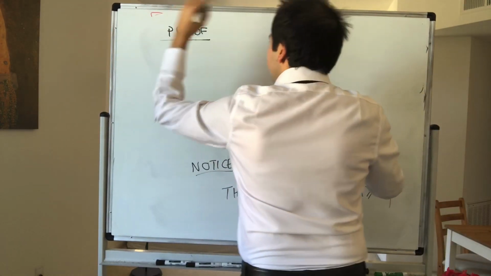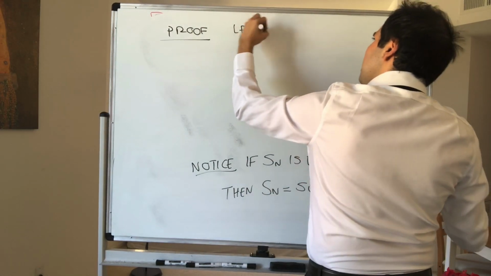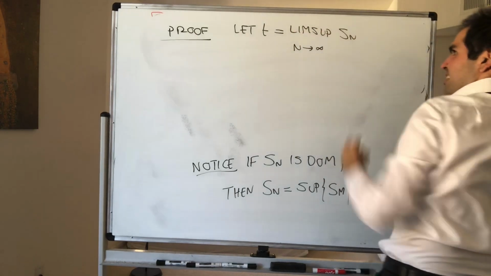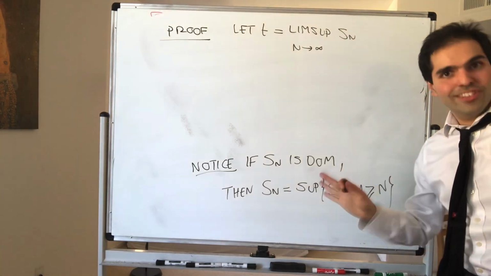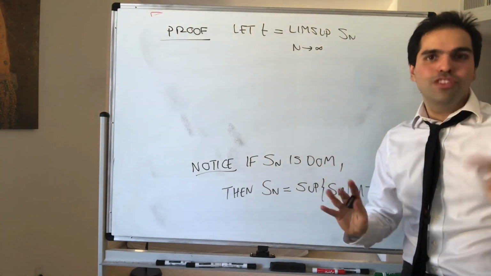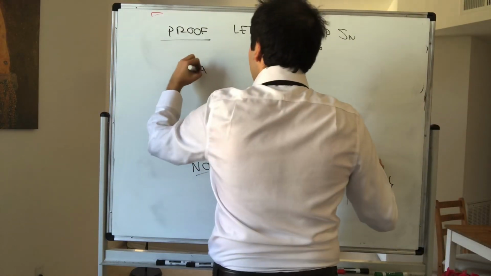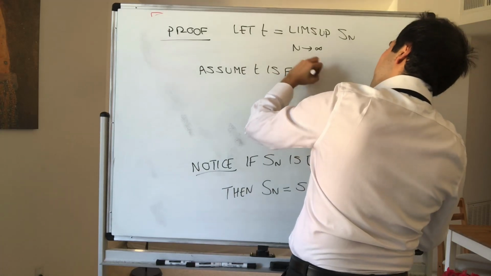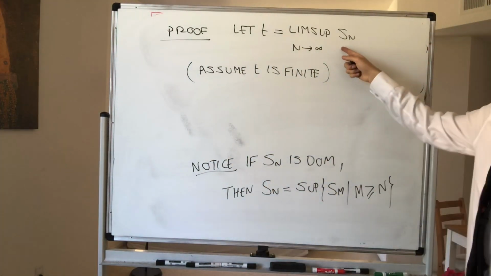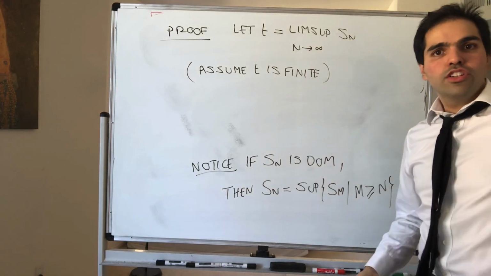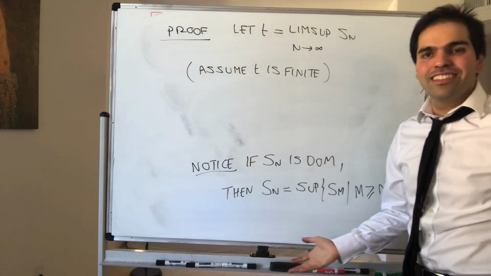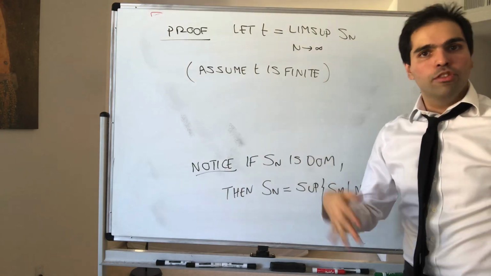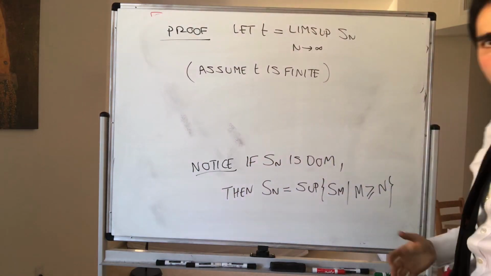So proof, step 0 if you want. So let T be the limsup as n goes to infinity of Sn. And just for simplicity, assume T is finite, because you'll see the proof is already hard enough. But it's not a big problem, because if T is minus infinity, it means the limsup is minus infinity. So actually the sequence just goes to minus infinity itself. And if the limsup is infinity, then you just readapt the proofs of steps 3 and 4. So the point is, it's not a big deal.